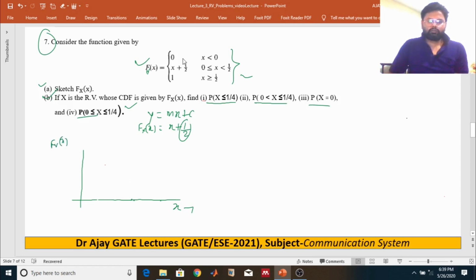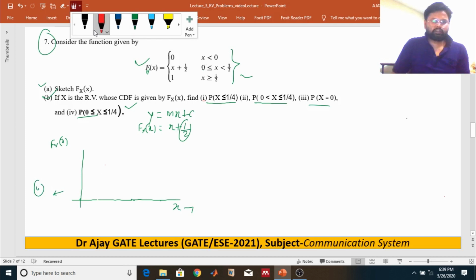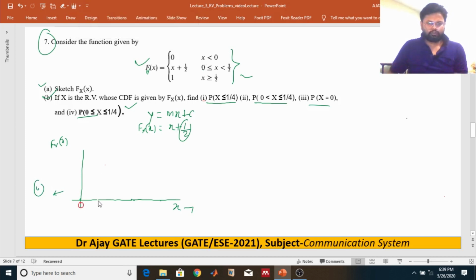if x is less than 0, that means the cumulative distribution function up to this region will be 0, and from 0 to half, it will be x plus half.